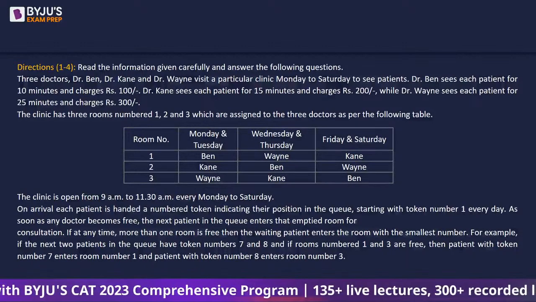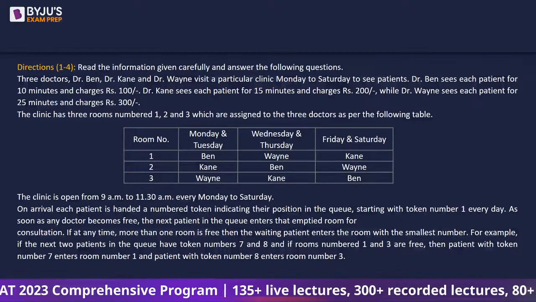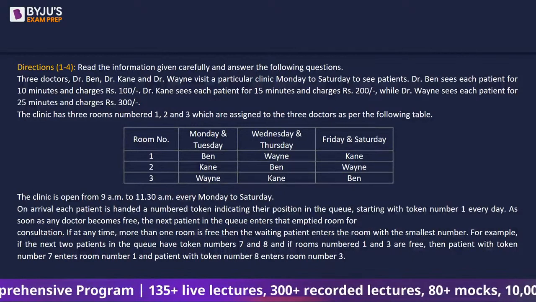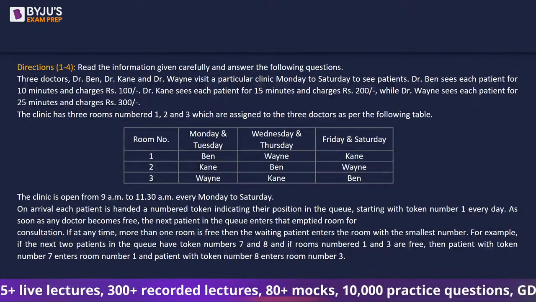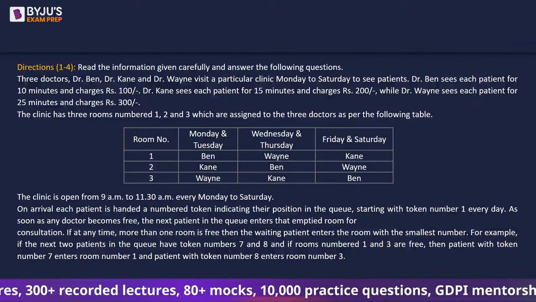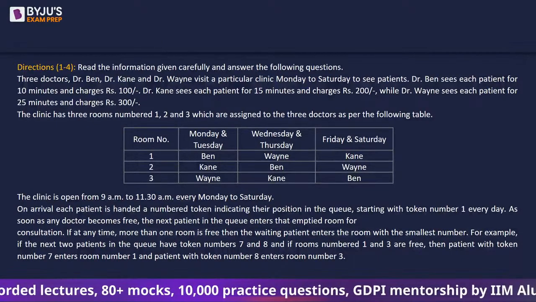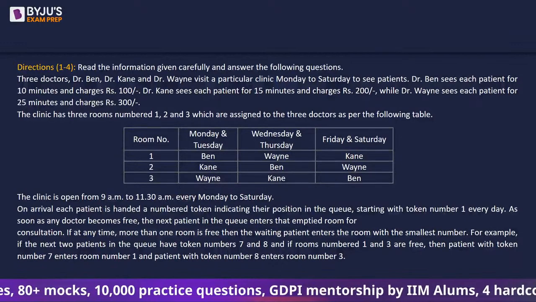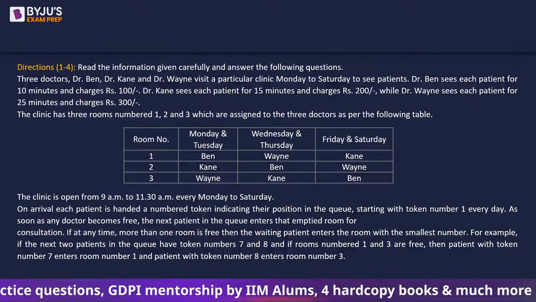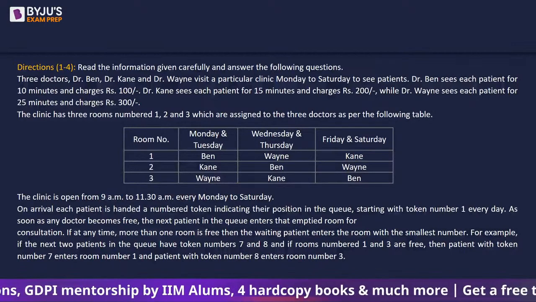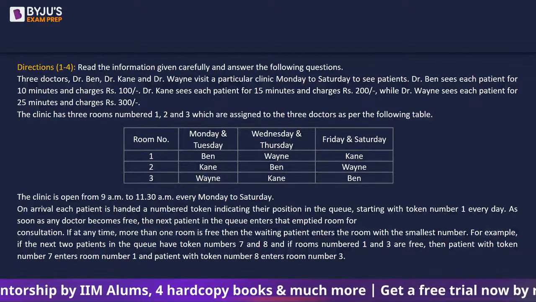Then it says the clinic is open from 9 a.m. to 11:30 a.m. every Monday to Saturday. That's 2.5 hours of working. On arrival, each patient is handed a number token indicating their position in the queue, starting with token number 1 every day. As soon as any doctor becomes free, the next patient in the queue enters that empty room for consultation. If at any time more than one room is free, then the waiting patient enters the room with the smallest number.